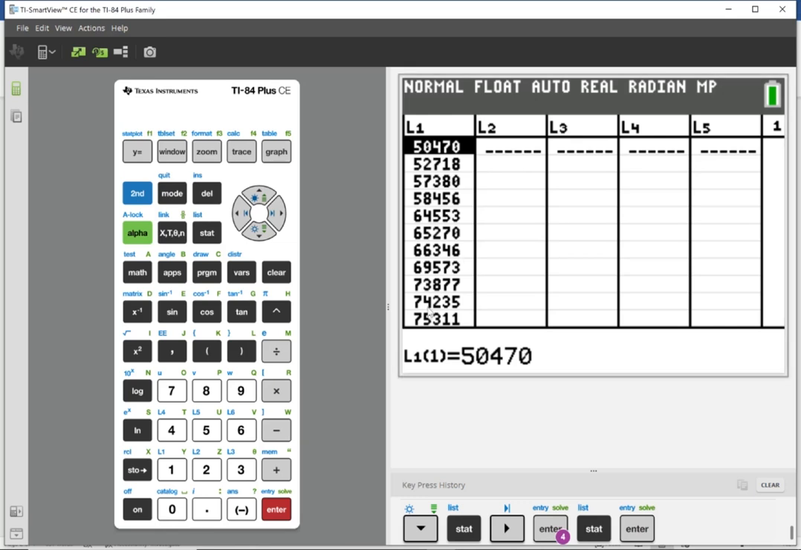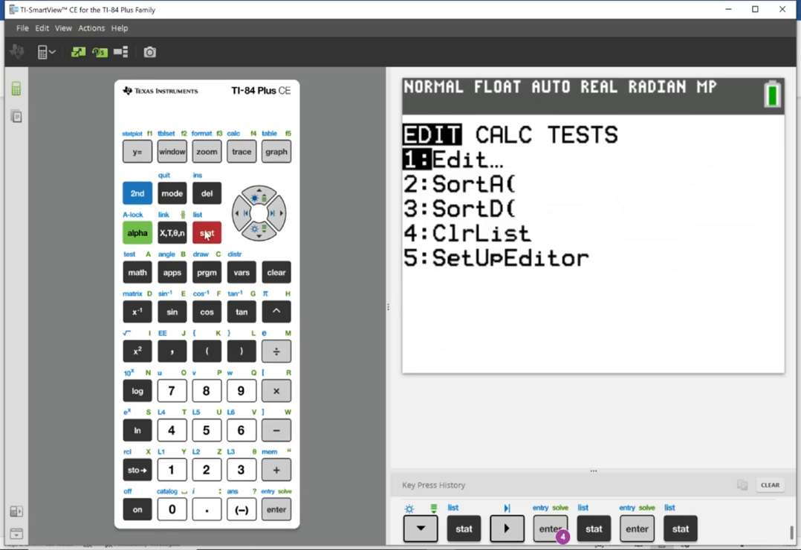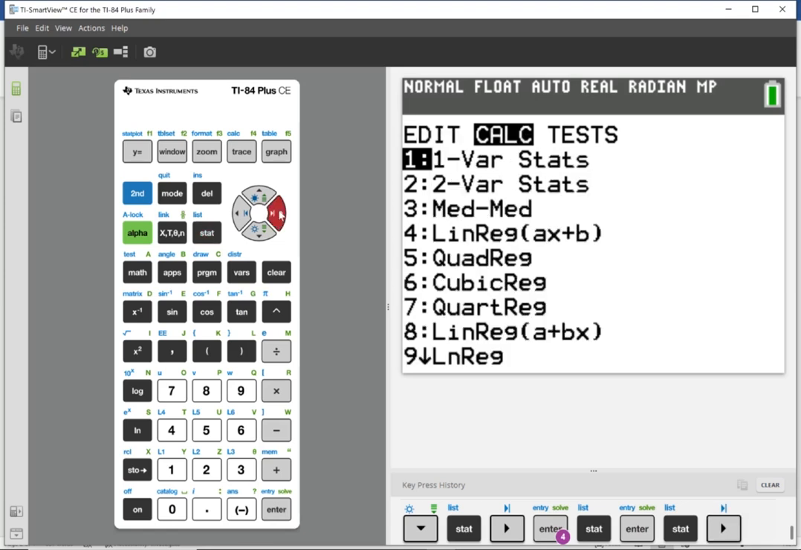So now that you have all your data values, you're going to go back to Stats. And notice now you want to calculate something, right? So let's go ahead and press the right arrow so that we can see the options under Calculate. We're going to click on the first option. Here we're keeping track of one variable and we want the statistics for that variable.